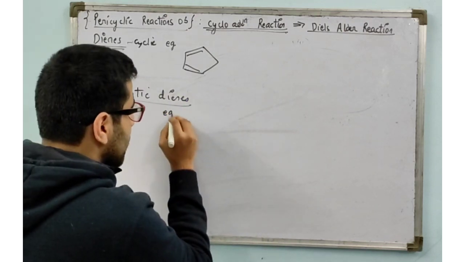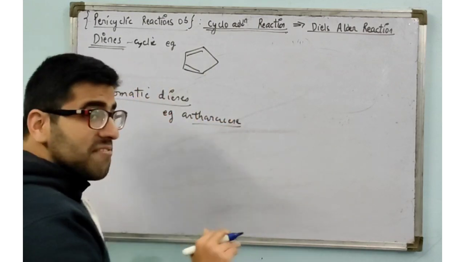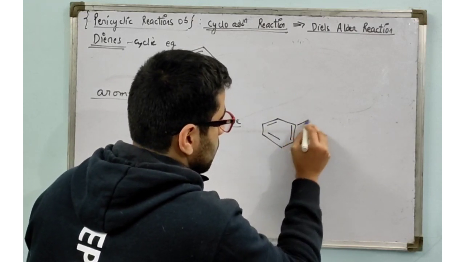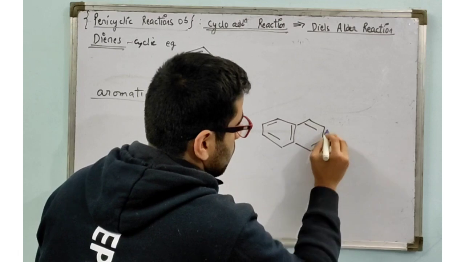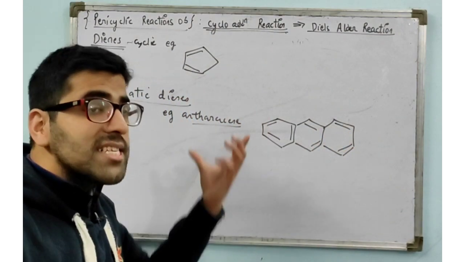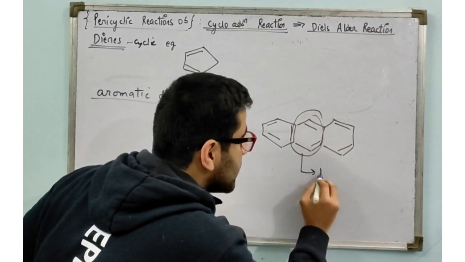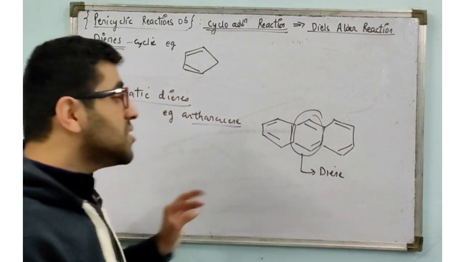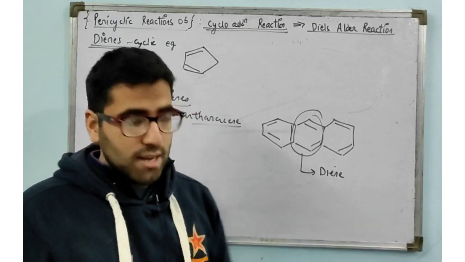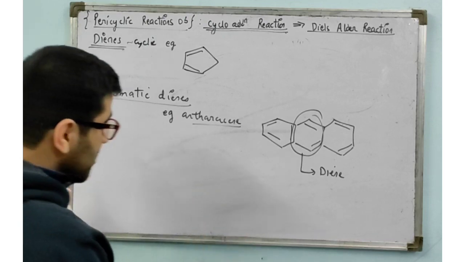Example, we have anthracene. If this is the anthracene given to you in the question, always remember this middle portion will act as a diene, and the first and the third rings will not act as a diene, because we need two rings to remain aromatic. That is the most stable form.